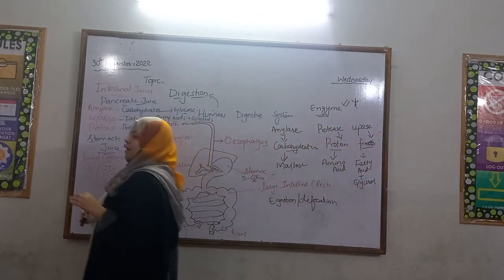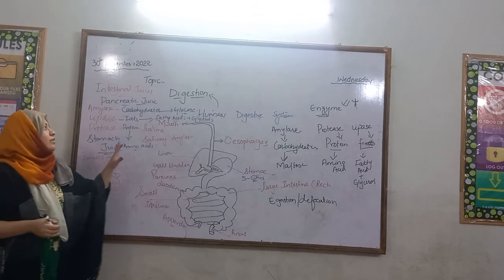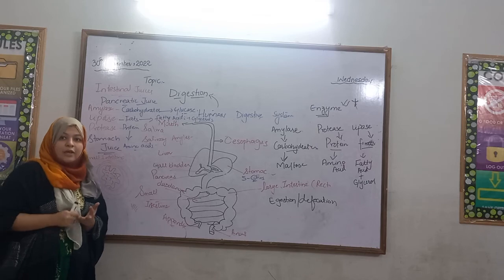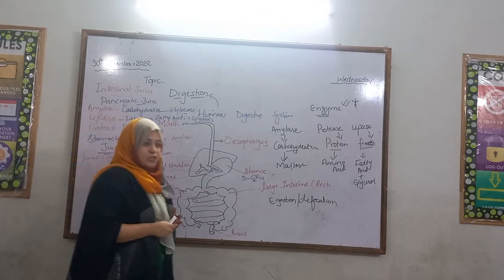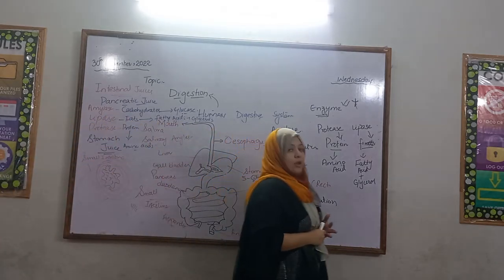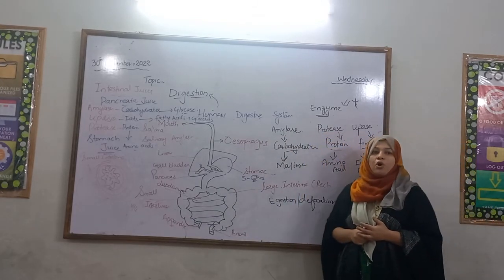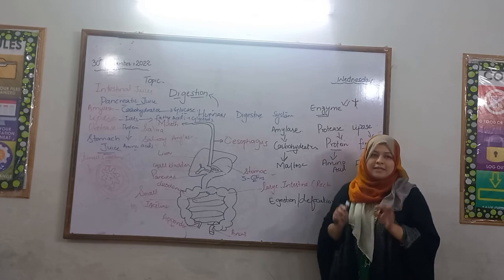So now we are winding up the lecture. We have discussed what digestion is. Digestion is the process in which we convert the largest food molecules into the smallest and soluble food molecules by the action of special chemicals called enzymes.